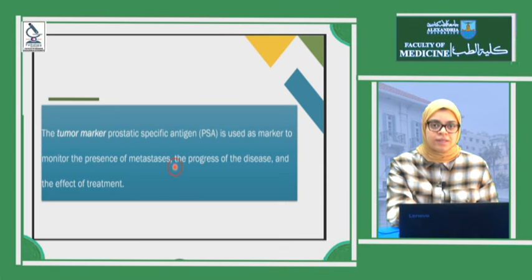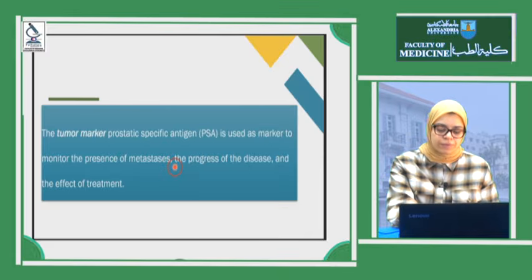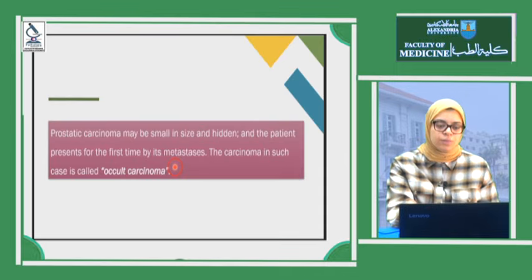The tumor marker here is very important. It's PSA, or prostate specific antigen. It's used as a marker to diagnose prostatic adenocarcinoma in the first place and confirm it, and to follow up whether it's completely excised or recurred, and the effect of treatment. But the most important point is that prostatic carcinoma may be very small and hidden, one of the occult carcinomas, so the patient could present in the first place with metastasis.